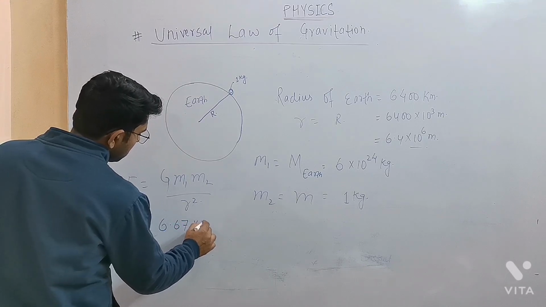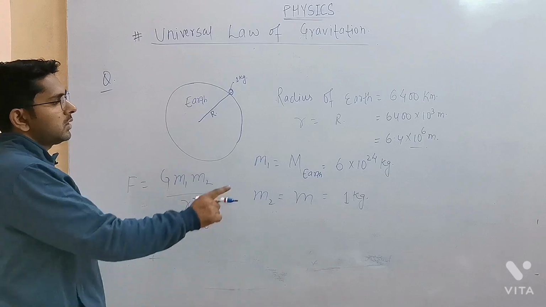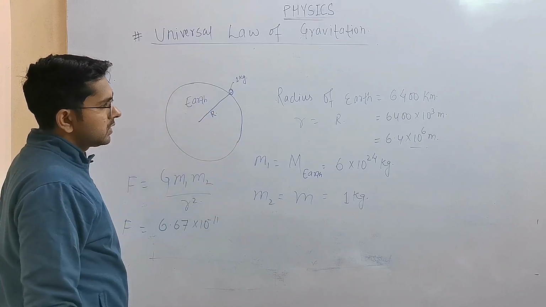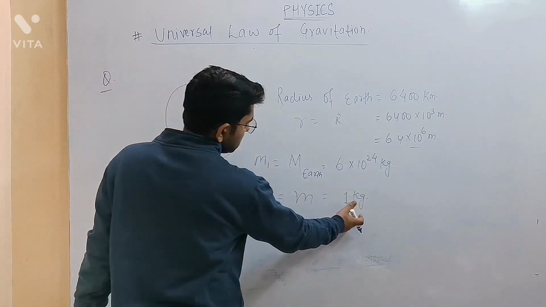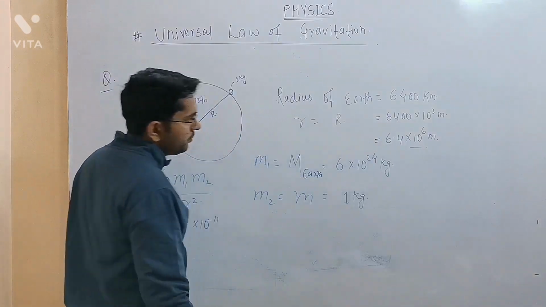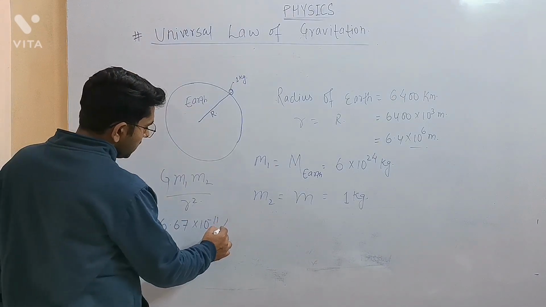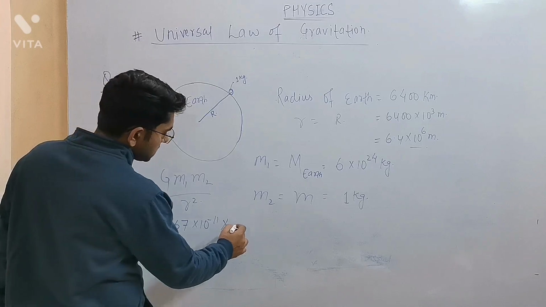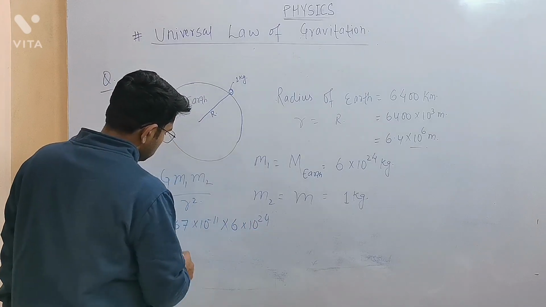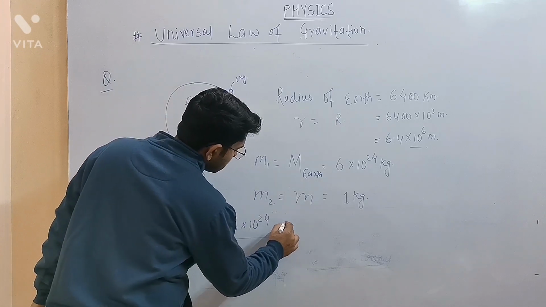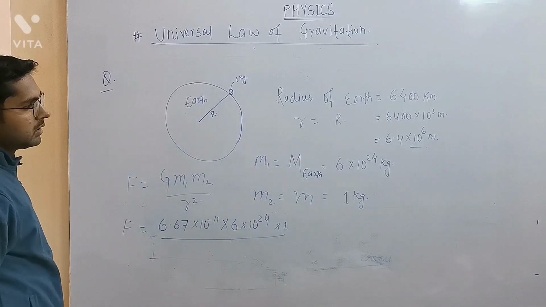6.67 into 10 to the power minus 11 Newton meter square per kg square, and make sure that all the values we are considering are in SI unit. So mass SI unit will be kg, the distance SI unit will be meter, which has already been converted. Now let's see how much it will be. m1 we take as 6 into 10 to the power 24 kg, and if we multiply this quantity with 1, that is m2, the quantity will remain the same.